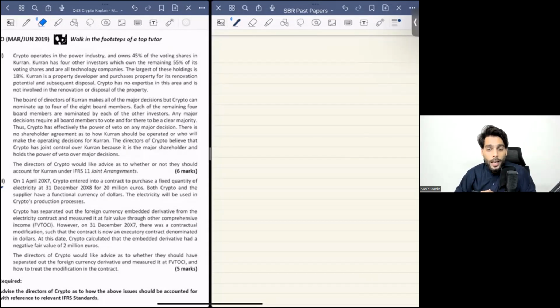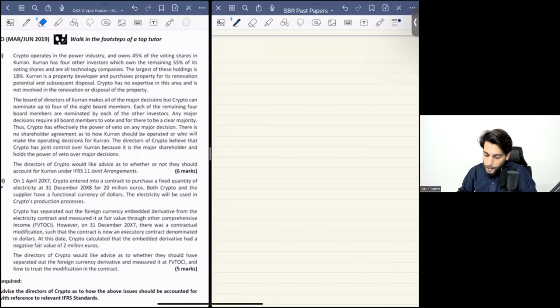Today, we are going to look at another extract of a past paper. We are not looking at a full past paper question. We are only going to stick ourselves towards the relevant areas of the past paper, so that we solve our past papers and practice a lot in an optimized manner.